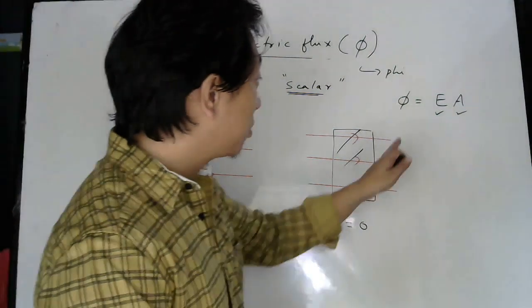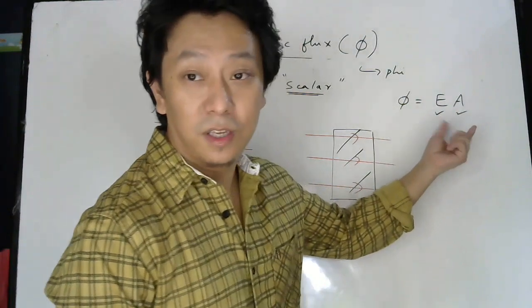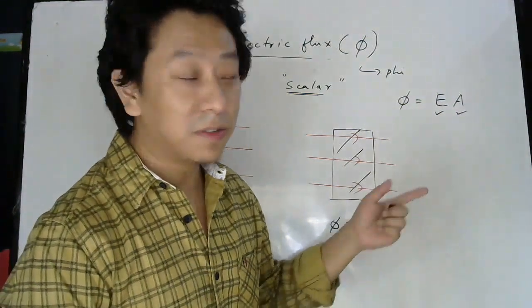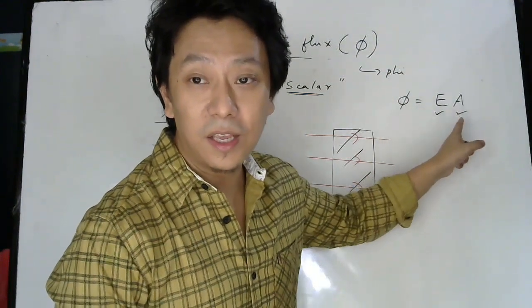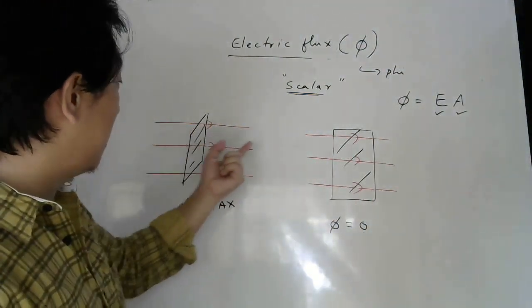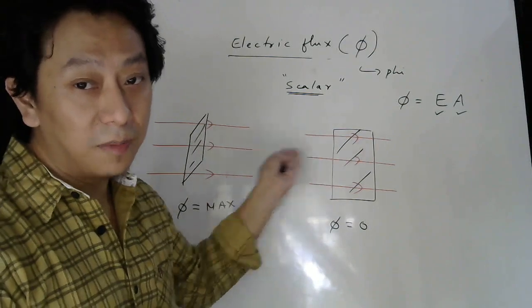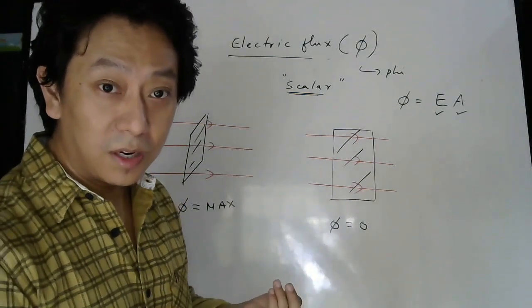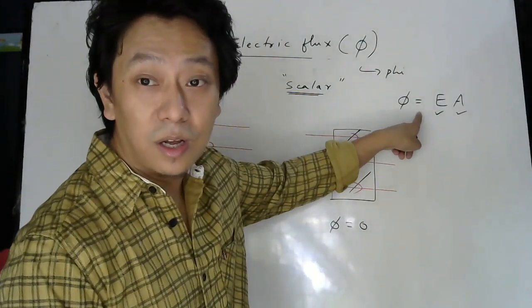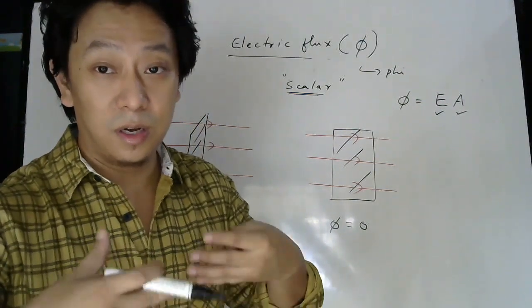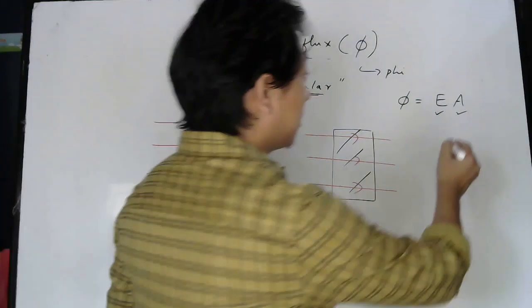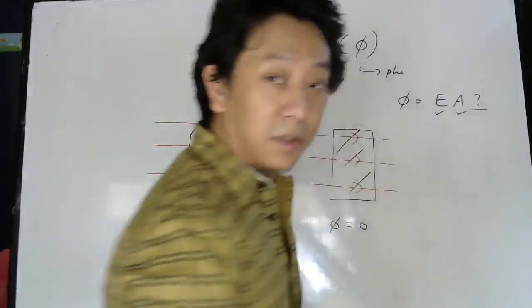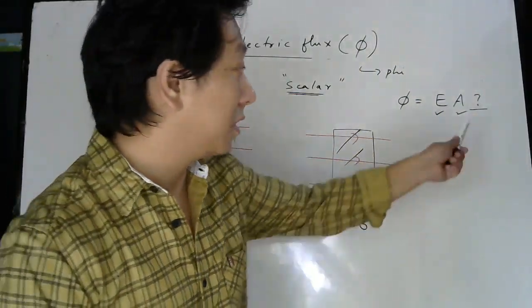Matlab, you cannot stop the definition of flux here. If you stop here, then what does it mean? It means flux depends only on E and A, electric field and area. And if electric field is there in both cases, and area is there in both cases, then flux should be there in both cases according to this formula. But we know from our understanding of flux, here flux should be zero. So some extra thing should be here. Okay, so let us try to find that extra thing.